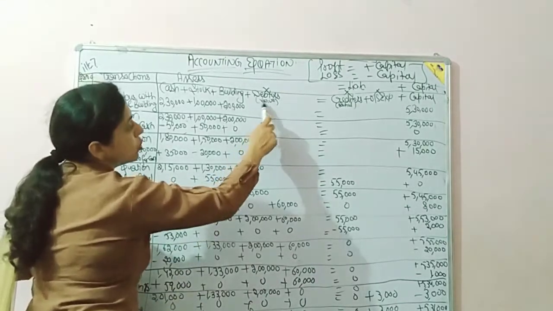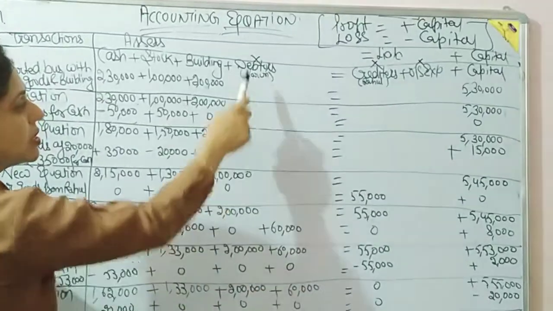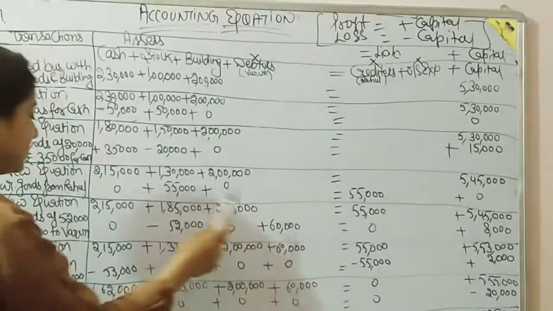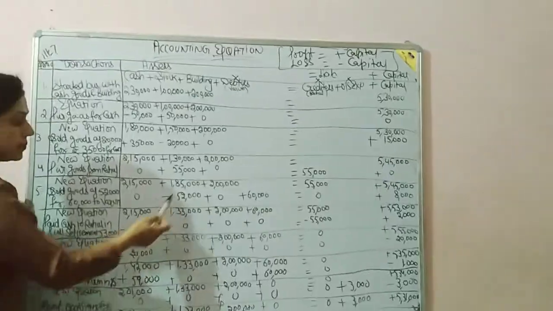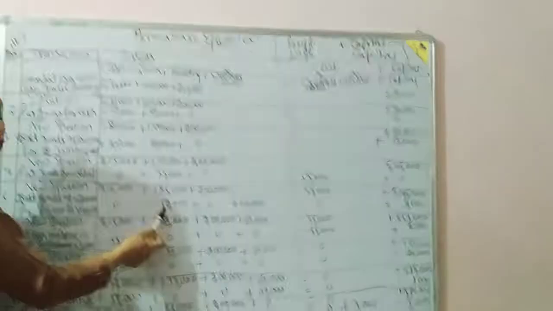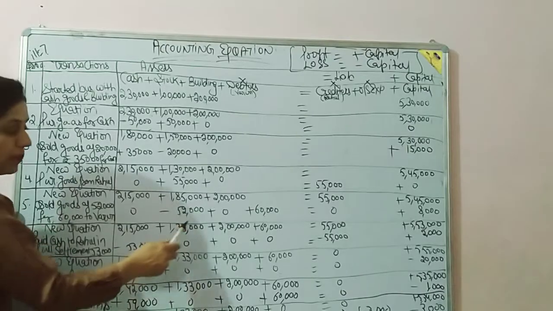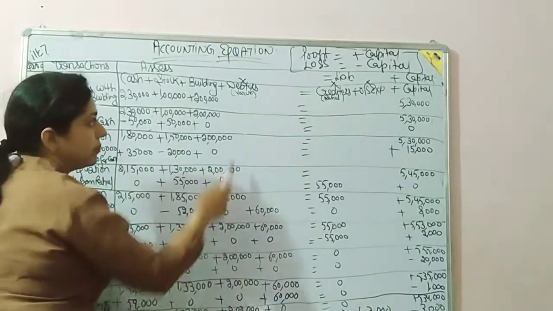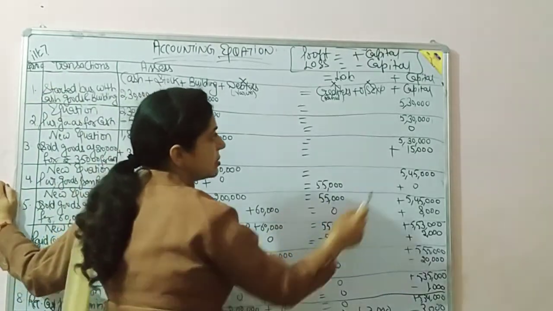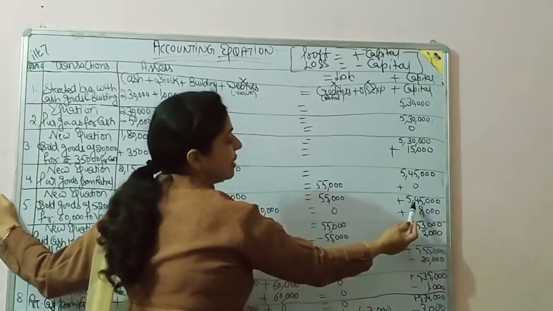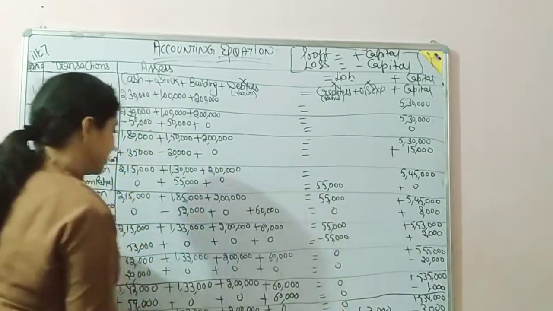So for debtor, you can also write his name in bracket, Varun. Put 60,000 under heading debtors. Now again new equation, 2,15,000, 185 minus 52,000 because goods are sold. So balance will be 1,33,000. There is no change in building. Debtors will become 60,000 now. No change in creditors, and capital will become 5,45,000 plus 8,000 profit, 5,53,000.